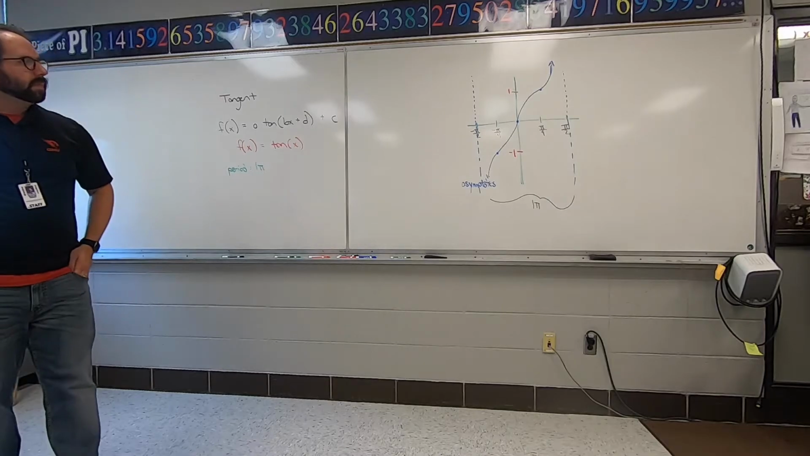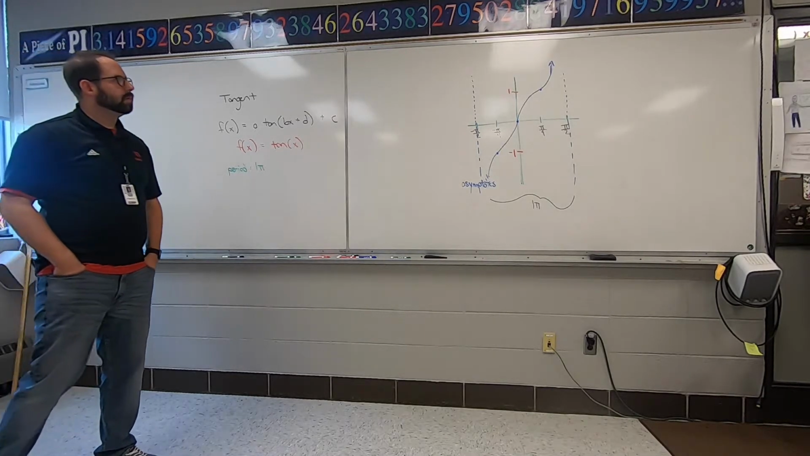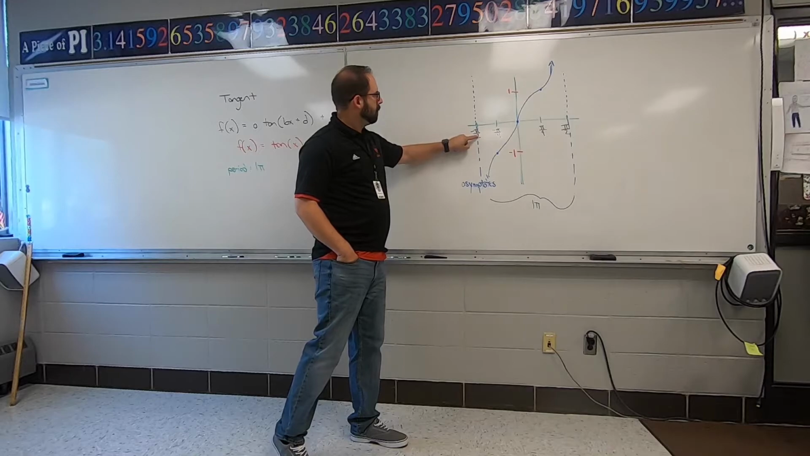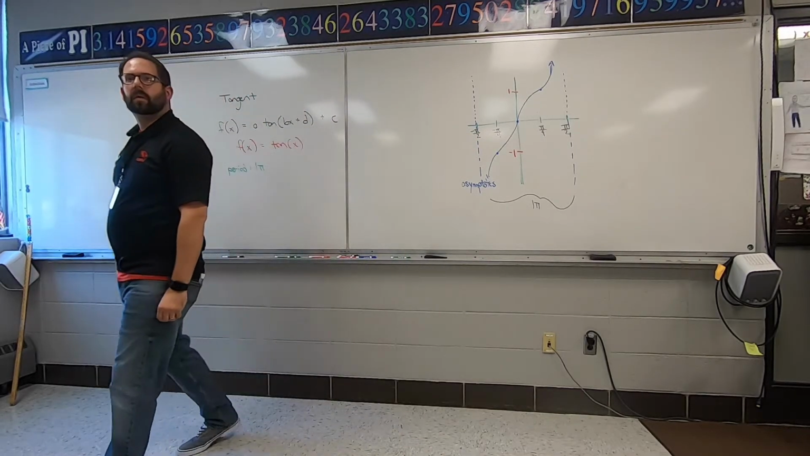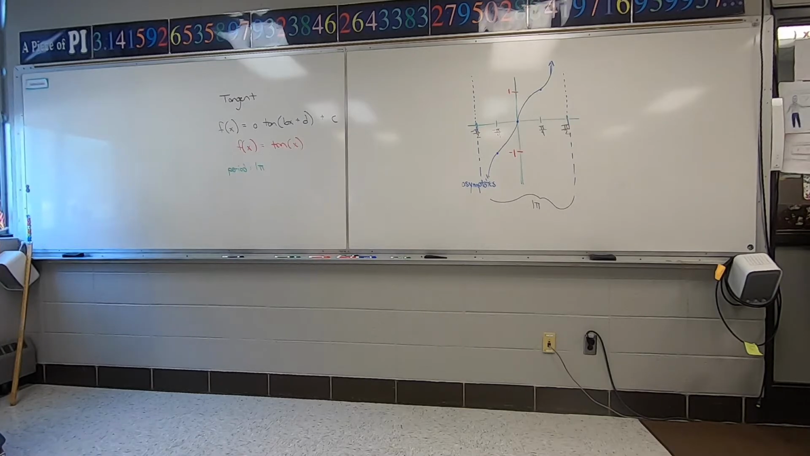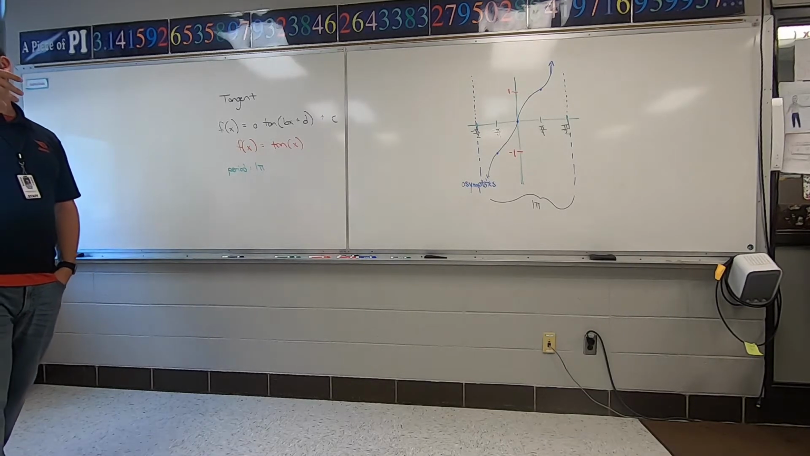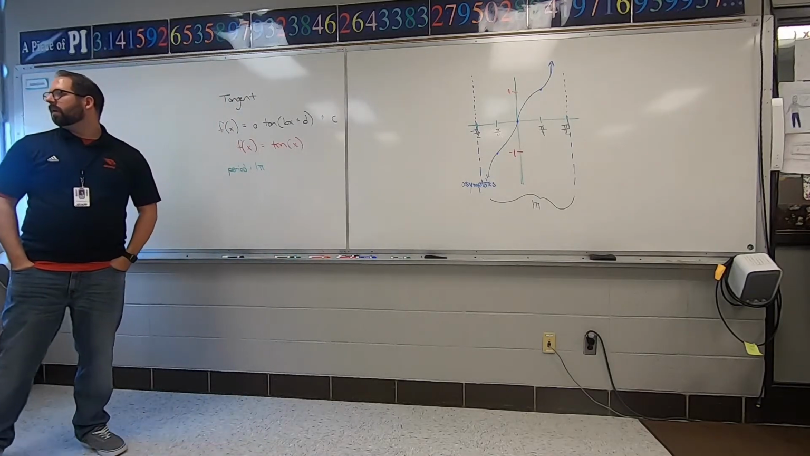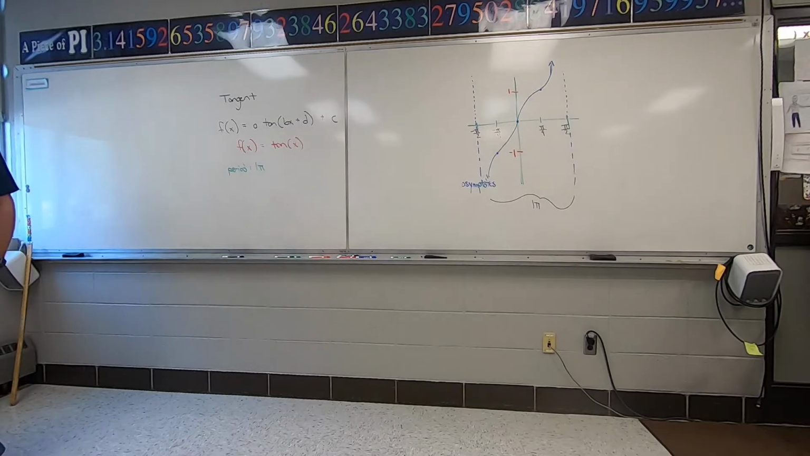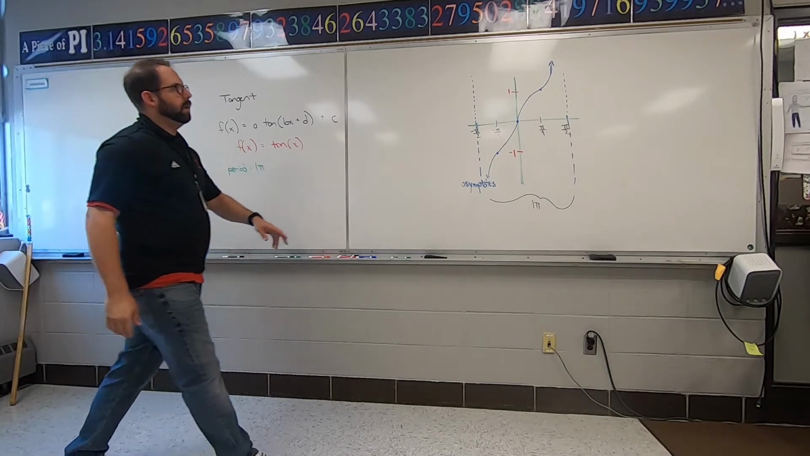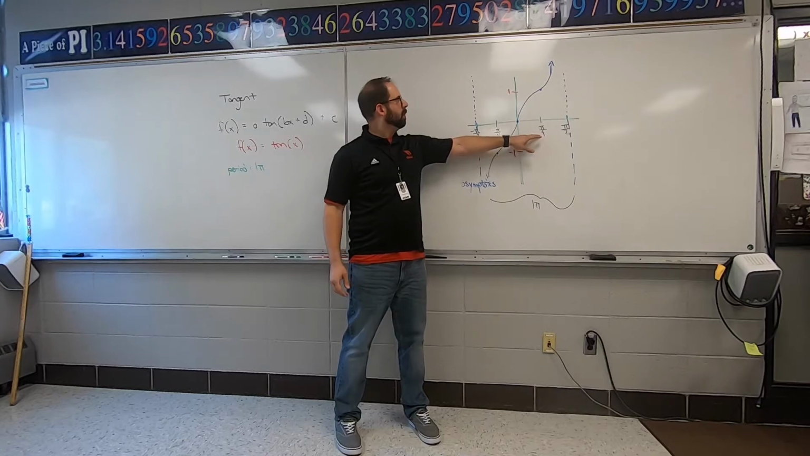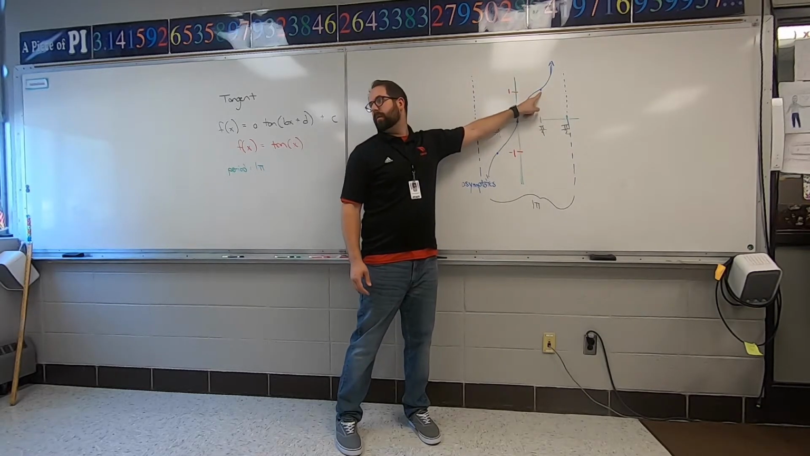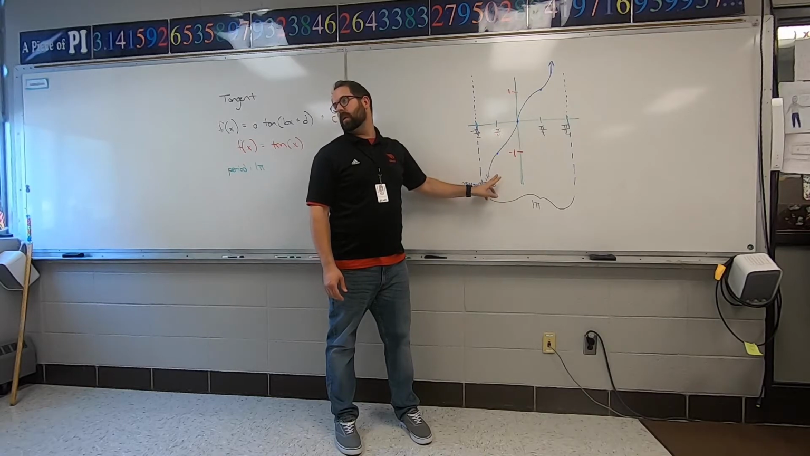Pi over 2. What about a negative tangent? Yeah, it would just flip the graph over, from top left to bottom right. And for the dot in the upper right, pi over 4, that's 1. And then at negative pi over 4, that's negative 1.